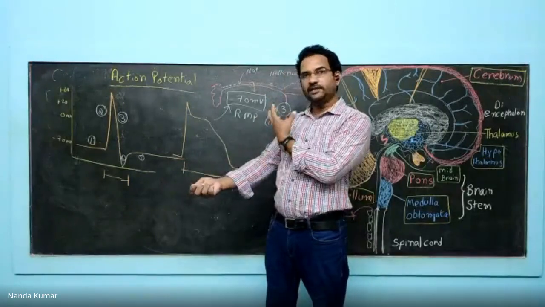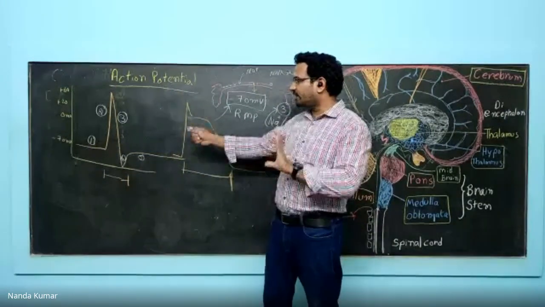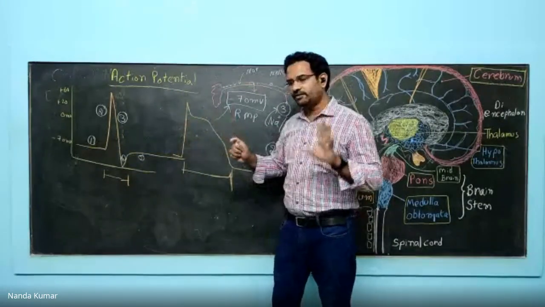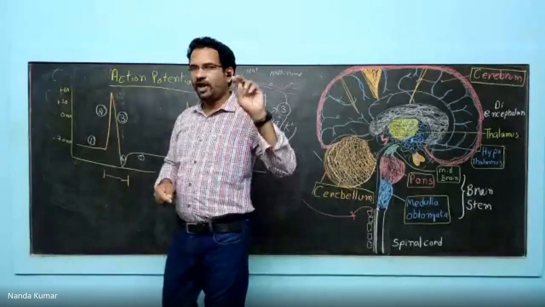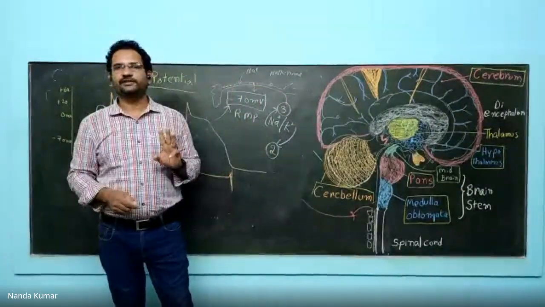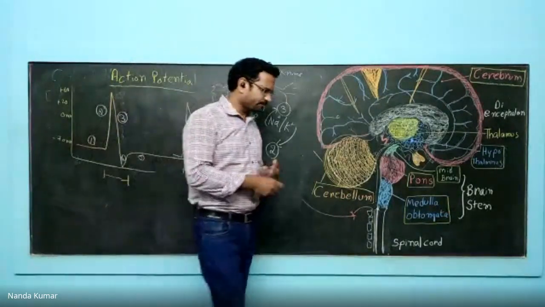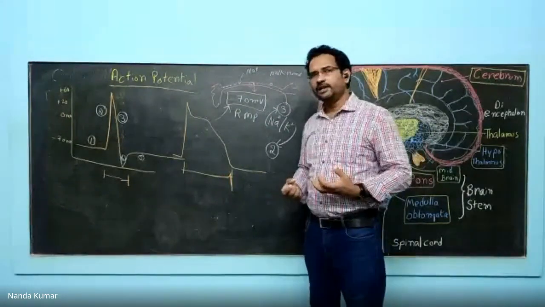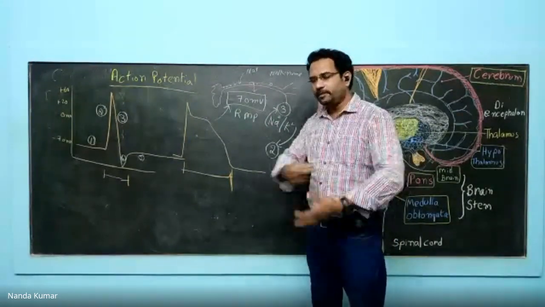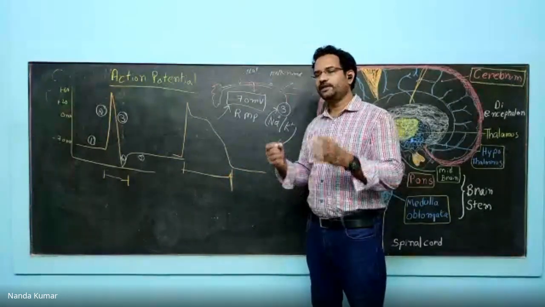So the entire sensation is because of this action potential. This change in potential is because of either voltage gated sodium channels, leak channels, or neurotransmitters. Neurotransmitters such as acetylcholine, when released, open the sodium channel, and immediately this kind of action potential occurs. So this is what happens in neurons.